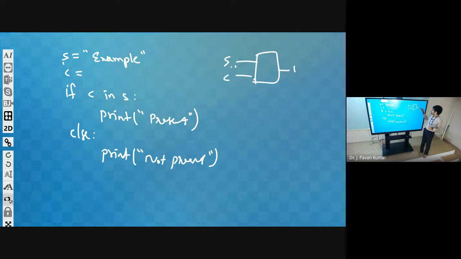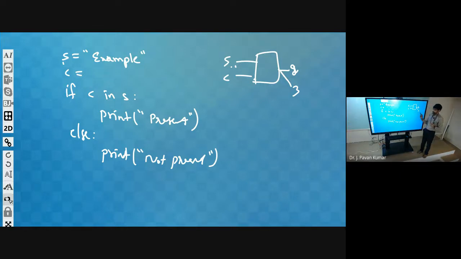Let us say that if the character is present in the string, then we have to print the string 3 times. So if the character is not present, print the string twice; if it is present, print it thrice.